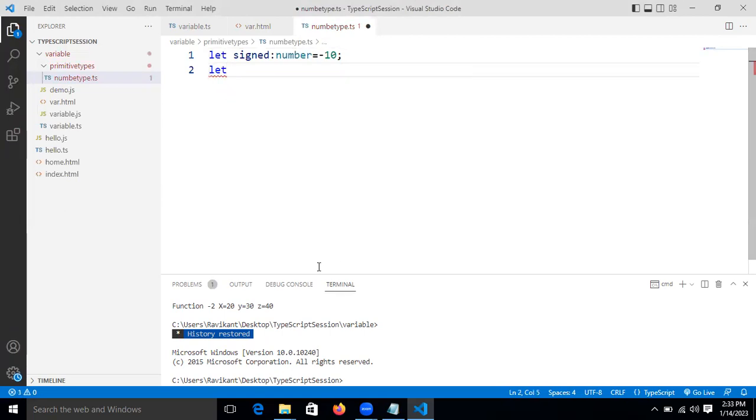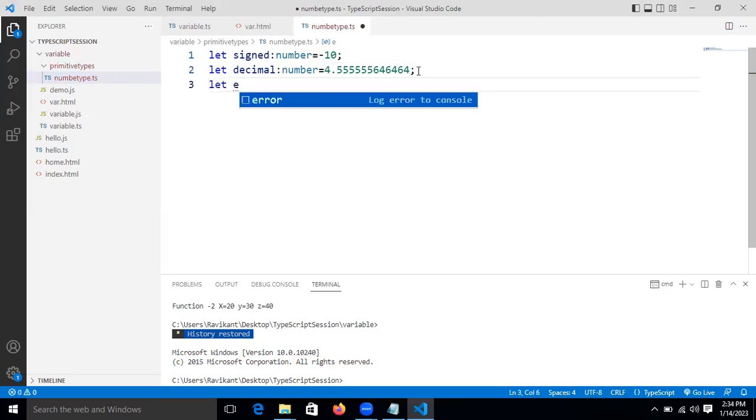Now let's take let decimal. Let's take a decimal number, like 4.4, or 0, 4.5, something. Let's take numbers with more than 7 to 8 digits, 1 2 3 4 5 6 7 8, more than this. That is called a decimal number.